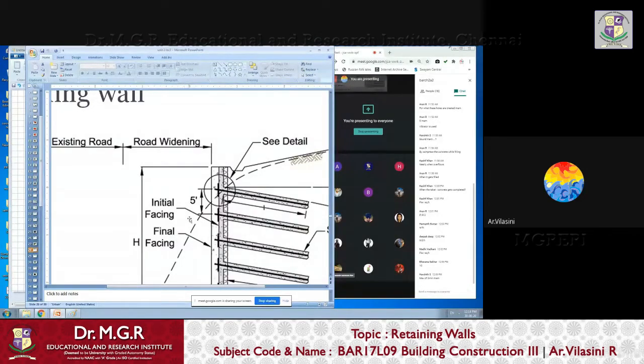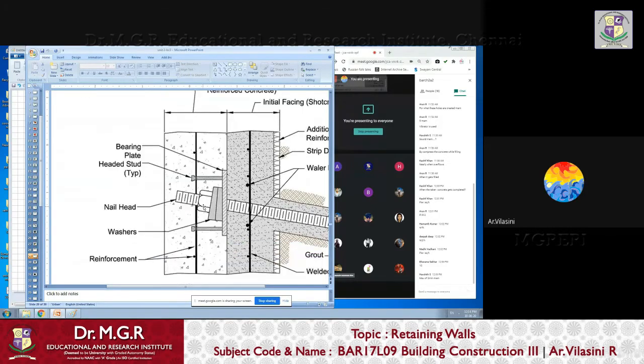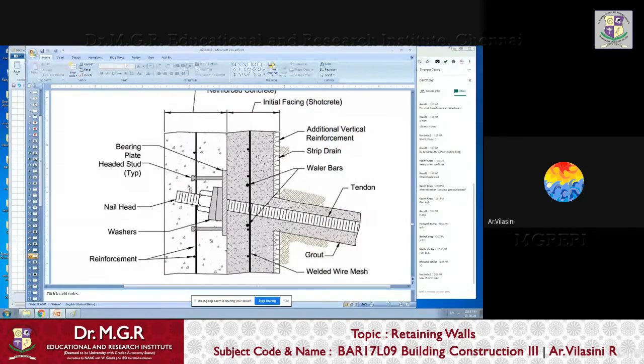The initial facing is not actually a facing, but it is the core of the retaining wall, which holds your anchors. See, these dark lines are the steel rods. I want all of you to have a look at this picture slowly and read, and come back and ask me any questions you have.